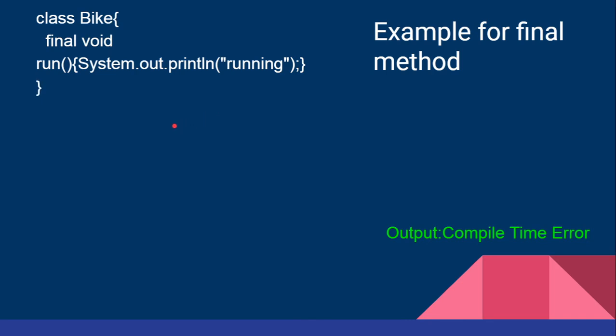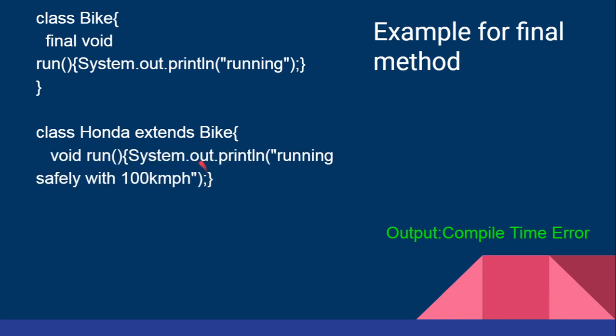Now we are using this inherit option, that is the extends keyword, to inherit the class called Honda from the bike class. Now let us see how it is inherited. So now we are using the function run, which has the same function name in the bike class also. So void run, system.out.println running safely with 100 km/h. This is the message given for this run function.